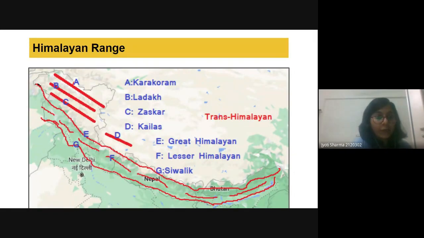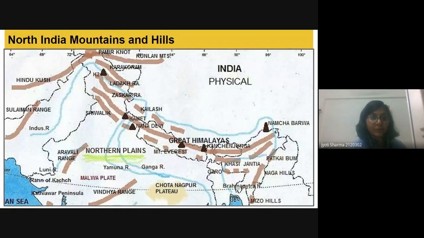So we are talking about the Himalayan range. Here we have the Karakoram range. Above it, we have the Ladakh range. Then we have the Zanskar range, then the Kailash range. Here we have the Great Himalayan range, here we have the Shivalik, and here we have the Lesser Himalayan range. So let's talk about hills and different mountains we have in this range.